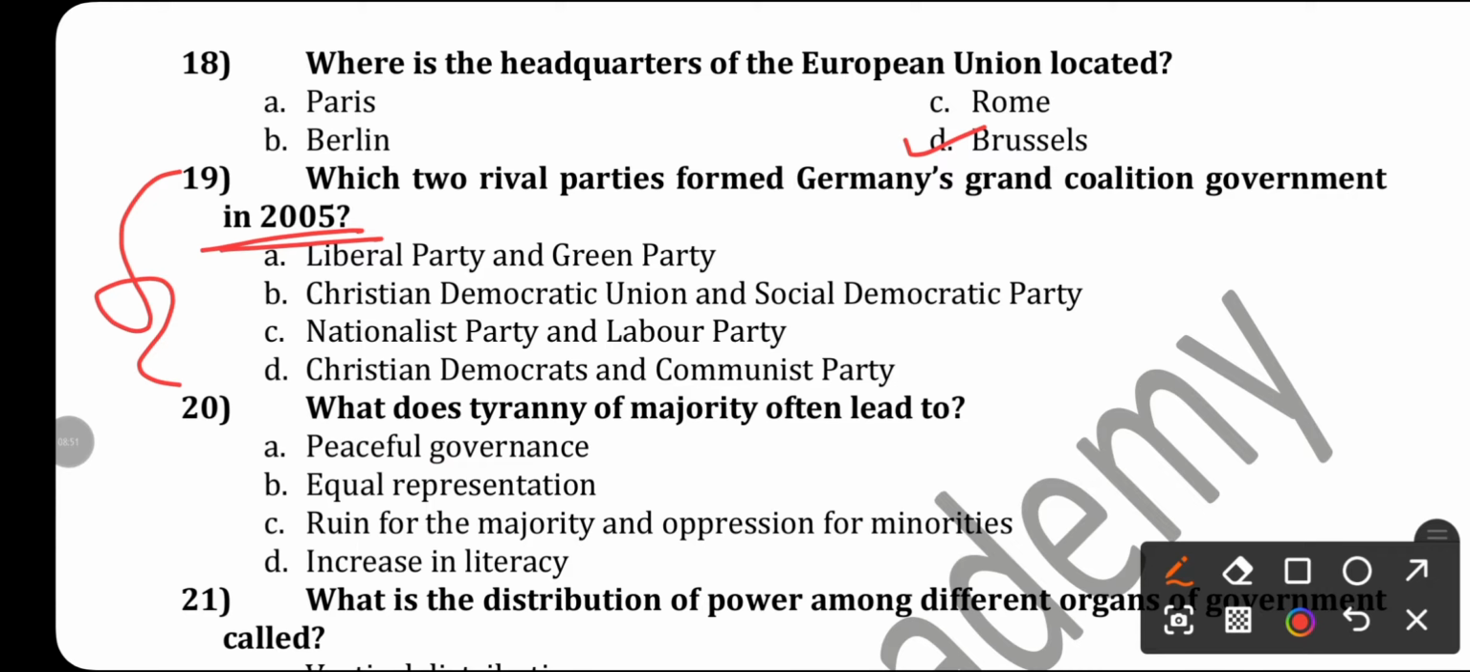What does tyranny of majority often lead to? It leads to peaceful governance, equal representation, ruin for the majority and oppression for minority, increase in literacy. Okay, there is a sentence in the book that tyranny of the majority is not just oppressive for the minority, it often brings ruin to the majority as well. So what will be the correct answer? The answer will be option C.